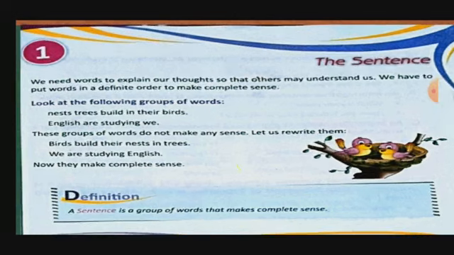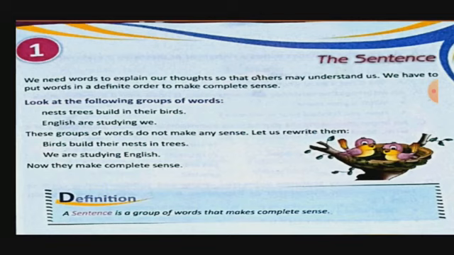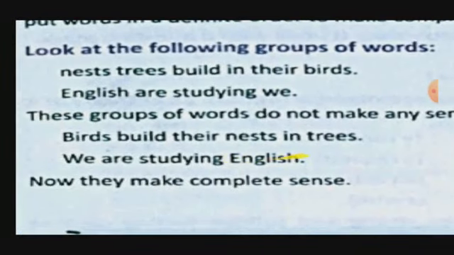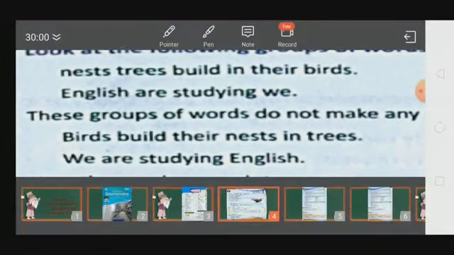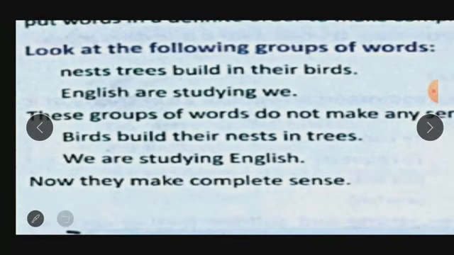Look at the following groups of words. Nest, trees, builds, in their birds. Are you getting the sense? Yes, you are getting, but only of the words, not of the sentence. Nest, you know, that is ghosla, and trees, build, in their birds, etc. But you don't know the proper meaning. How will it give a proper sense? Birds build their nest in trees. Here we will see this one. This one is wrong and this one is right.